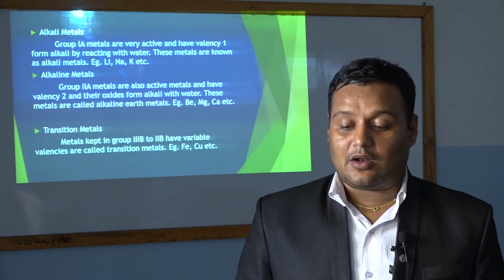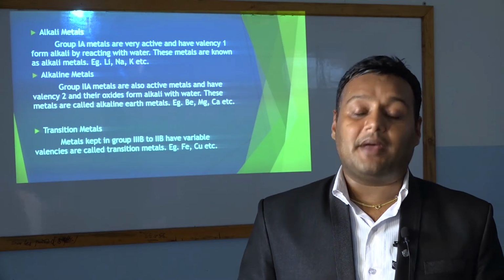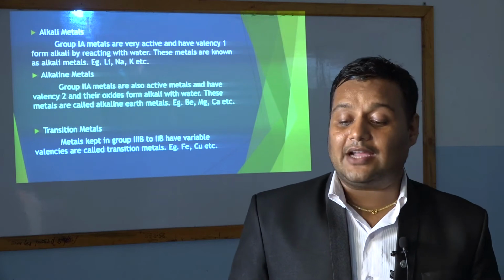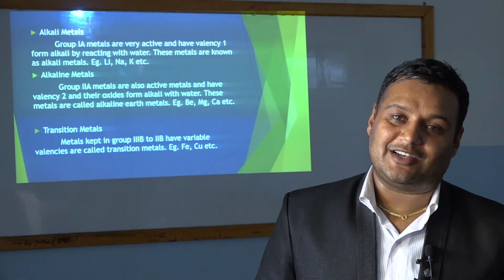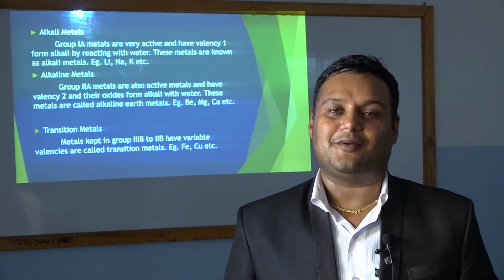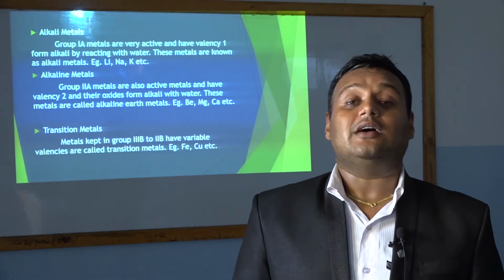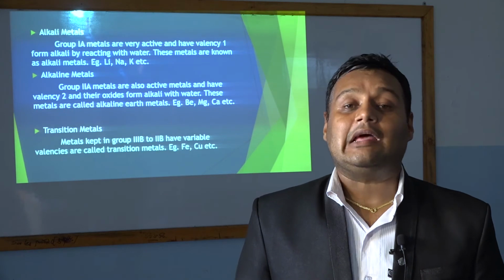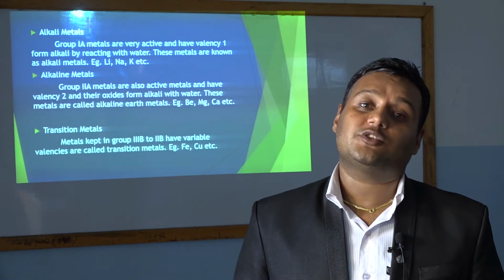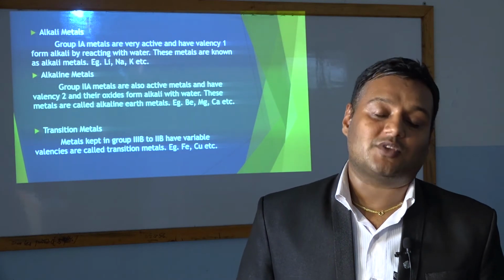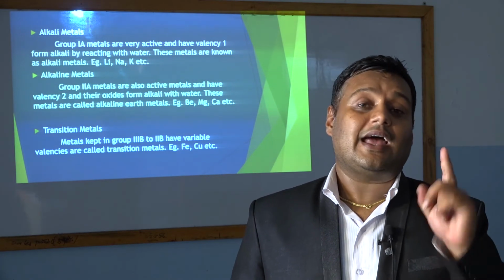Examples of alkaline metals are beryllium, magnesium, calcium. So when the oxide of beryllium reacts with water, alkali is formed. I think you are now clear. Don't be confused; there is a vast difference between alkali and alkaline metals. Alkali metals are those metals which, when treated with water, form alkali, and those metals have valency 1.